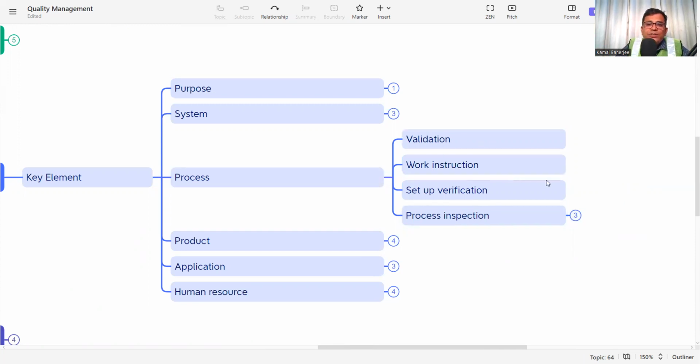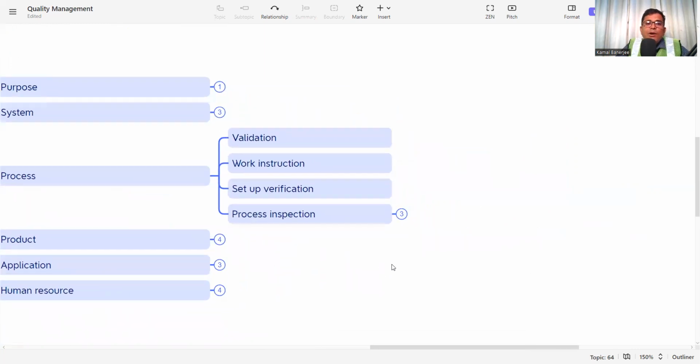The next is work instruction. How will I do the work? What will be my work instruction? What will be my checkpoint? How will I deliver the product? How will I implement it, and how will I engage manpower? How will I engage material? That work instruction to be followed at the site will be mentioned in the quality management system plan.